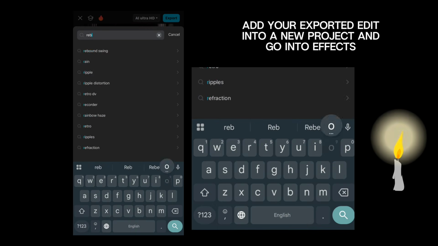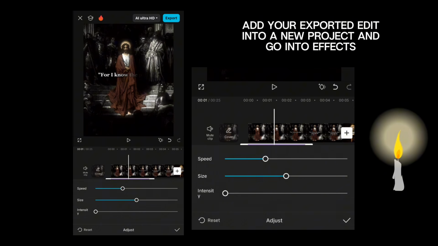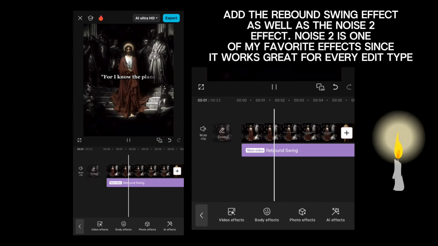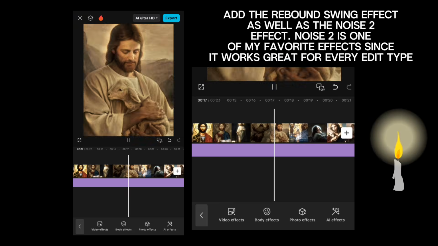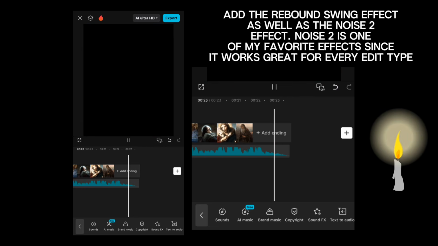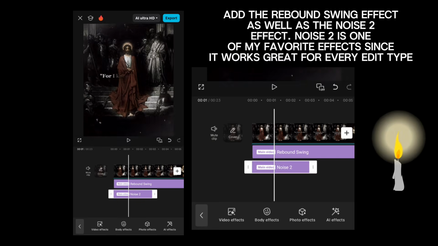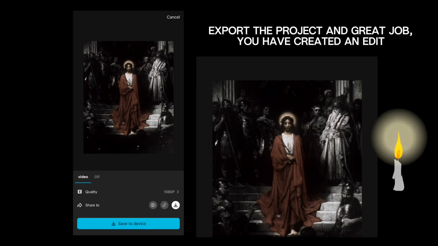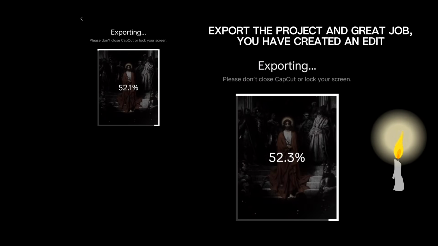Add your exported edit into a new project and go into effects. Add the rebound swing effect, as well as the noise 2 point effect. Noise 2 is one of my favorite effects since it works great for every edit type. Export the project and great job. You have created an edit.